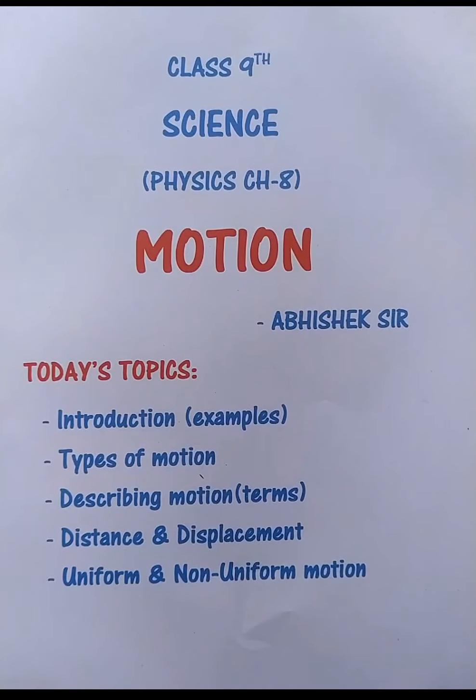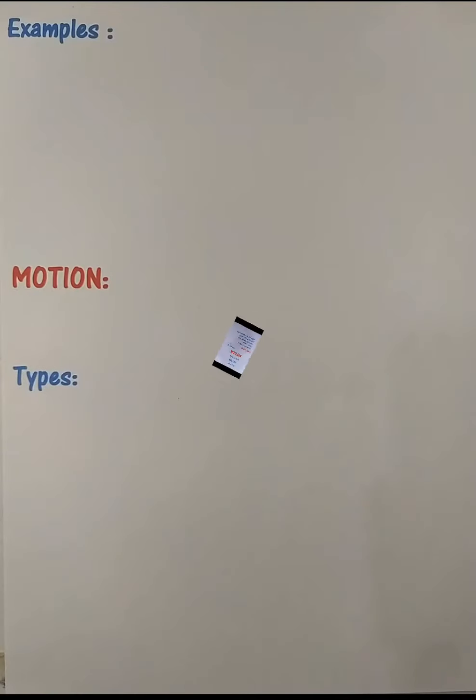Today we are going to start with the introduction part. In that we will see certain examples of motion. Then we will go for types of motion. Next topic will be describing motion, few terms related to how we can describe the motion. Then we will have a quick lookout on what is called distance, displacement. Obviously, I'll be giving you certain examples for that to understand more clearly. And we will end up with uniform and non-uniform motion.